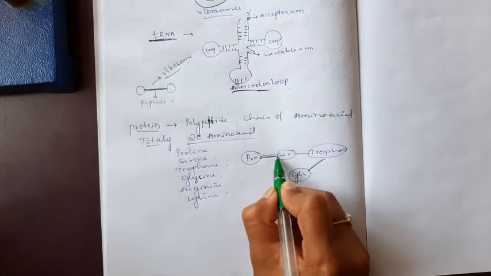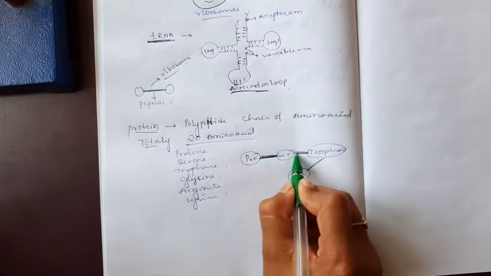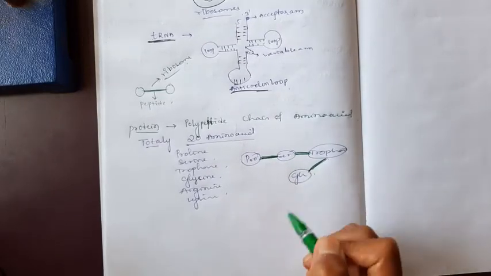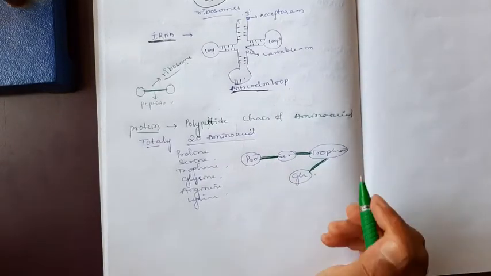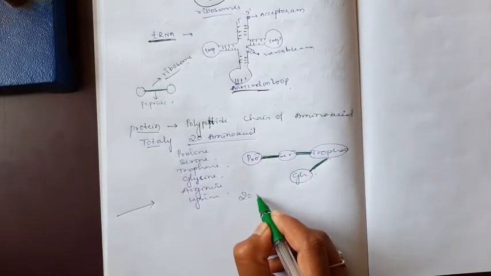From one amino acid to another amino acid there is a connection known as a peptide bond connection. This is a random example. Proline need not be first. It depends on which protein is going to form. For whichever protein is to be formed, these amino acids are arranged in a particular sequence. Totally 20 amino acids are there.